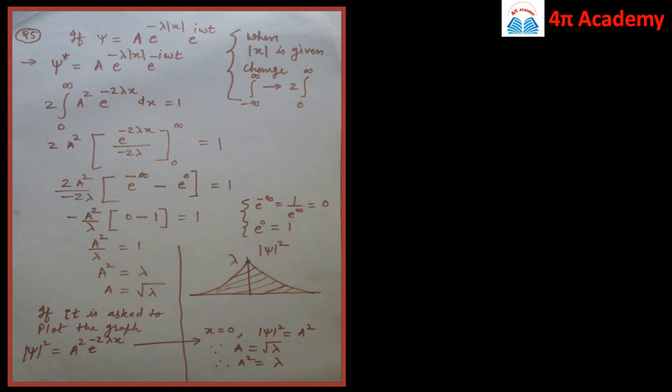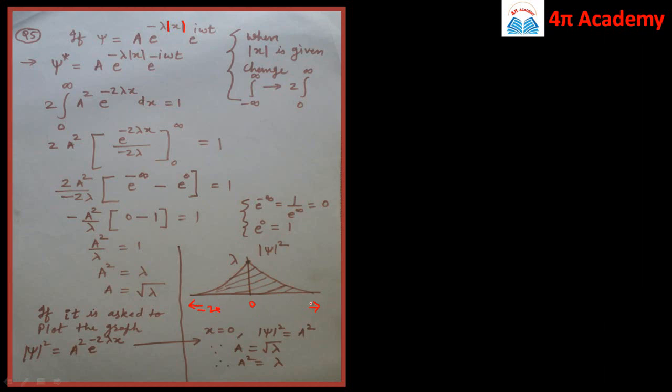Why? Because since the function involves the value of x in mod, this is a symmetric function. So if the function is symmetric, whatever nature the function has from 0 onwards, the same nature the wave function will have from 0 in the direction of minus x.